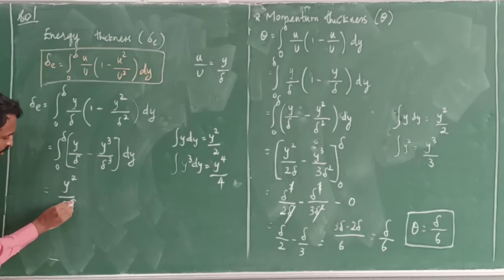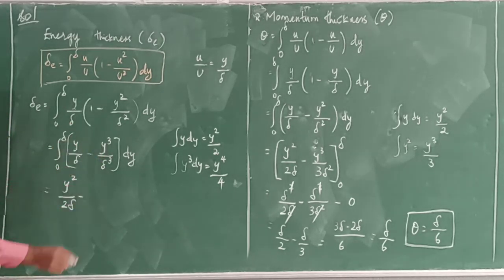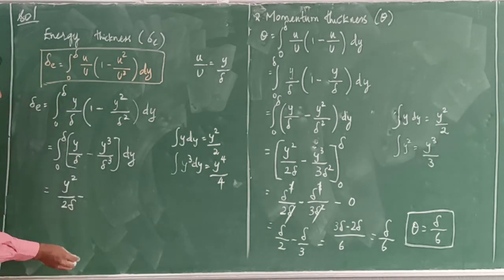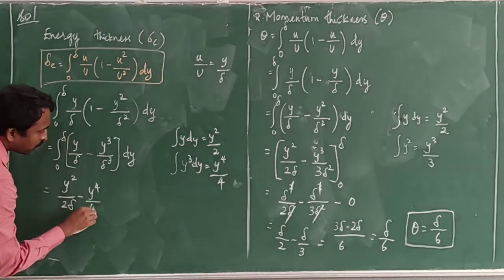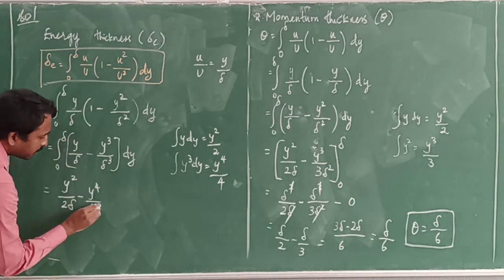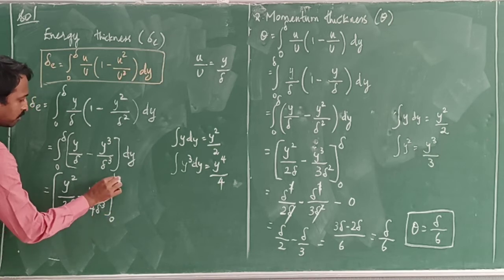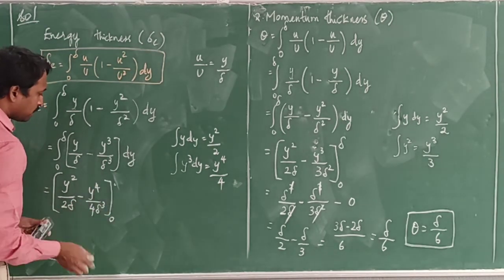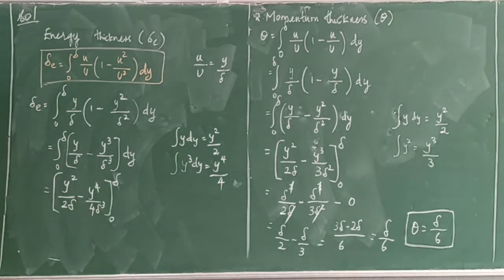Here already the delta term is there, and for y power 4 divided by 4, delta cube is already in the denominator. Next, the limits are 0 to delta. Upper limit is delta and lower limit is 0.